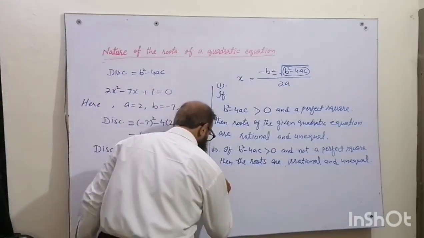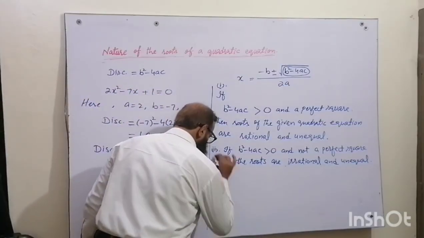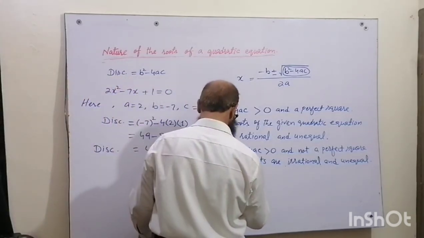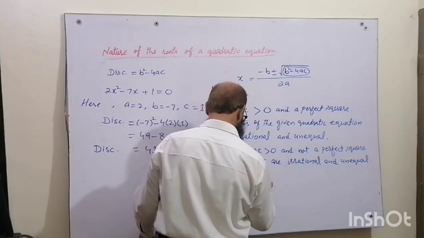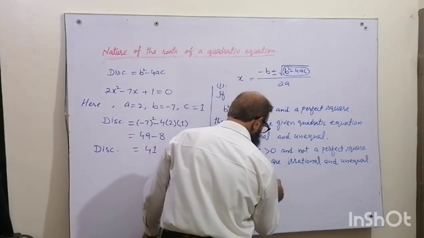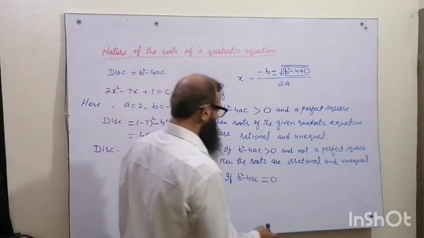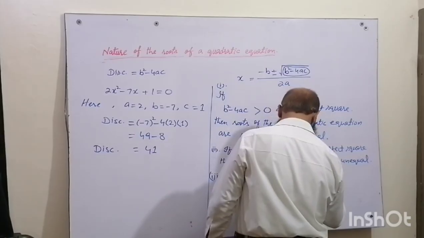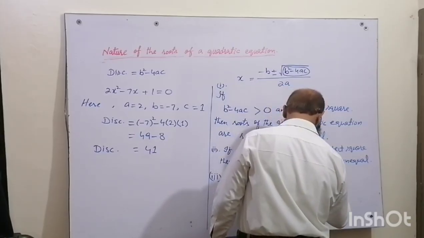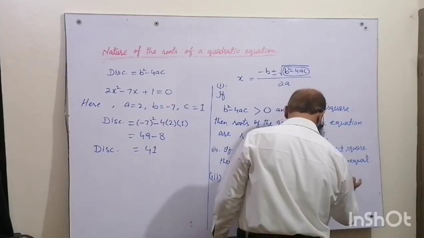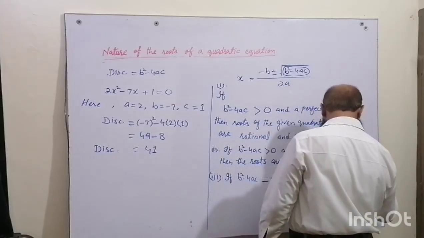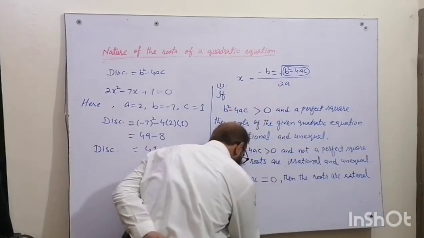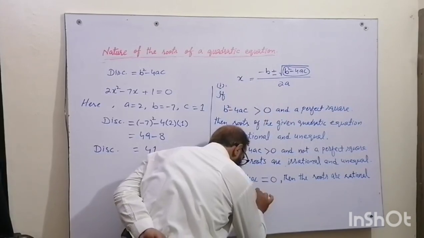Then the third rule is, if b square minus 4ac is equal to 0, then the roots are rational and equal.